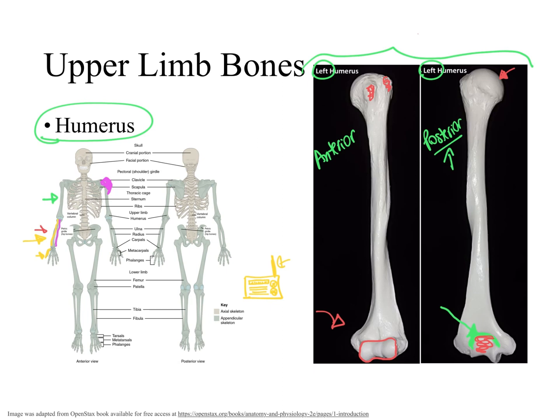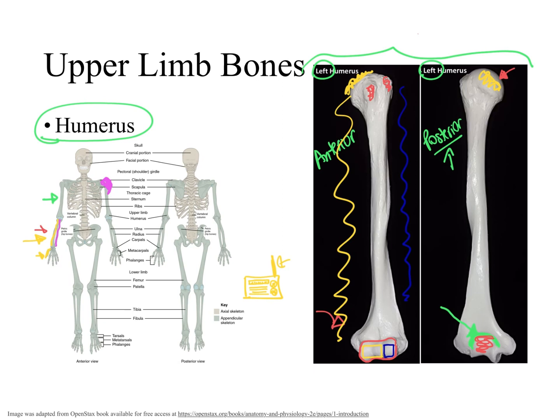We know that the head of the humerus needs to be facing medially because it will articulate with the scapula. Consequently, if the head is medial, all this aspect of the humerus is medial and all this aspect of the humerus is lateral. As a consequence, this part is closer to the medial aspect of the humerus and this part is closer to the lateral aspect.